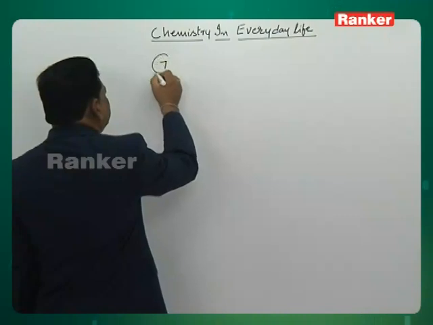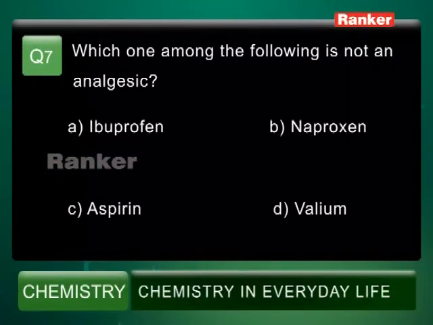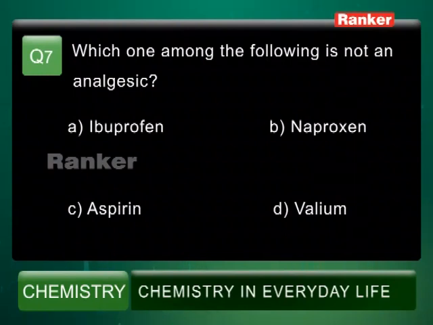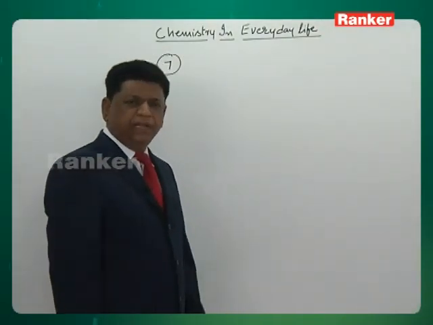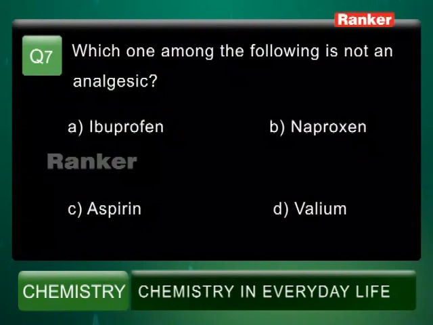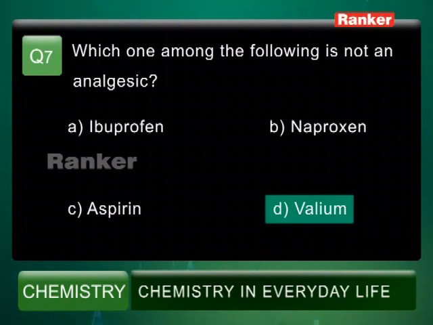See question number 7. The question is, which one among the following is not an analgesic? Analgesic means pain reducer. Ibuprofen is a painkiller. B, naproxen is a painkiller, and aspirin is also a painkiller analgesic. D is Valium. Valium is actually a tranquilizer, a central nervous system depressant. So A, B, C are analgesics, whereas D is a tranquilizer. Therefore answer D will be the right answer.